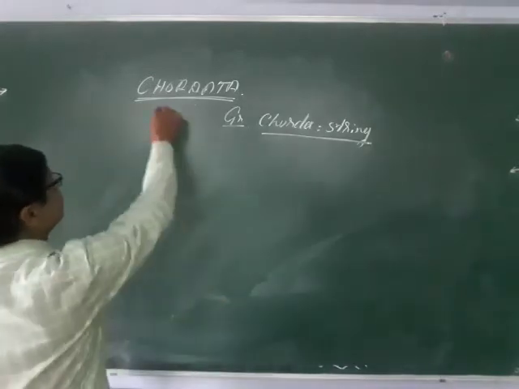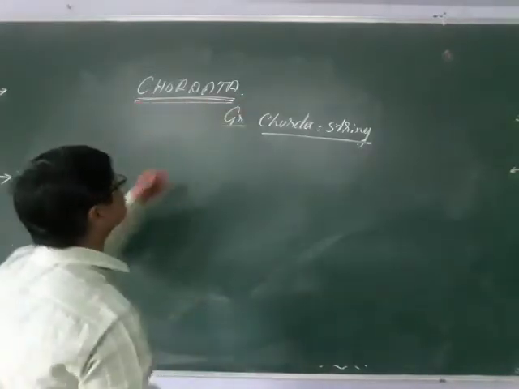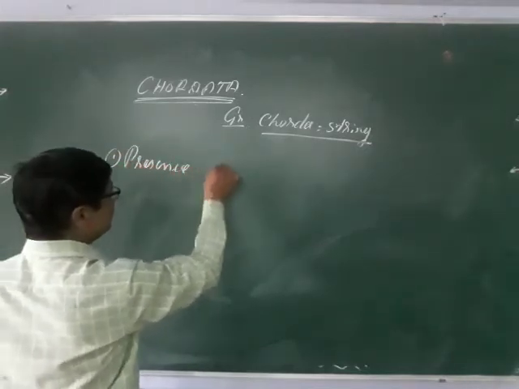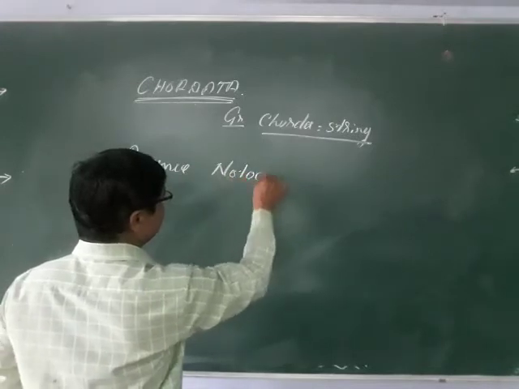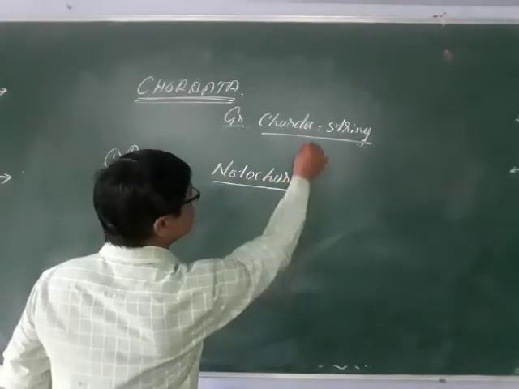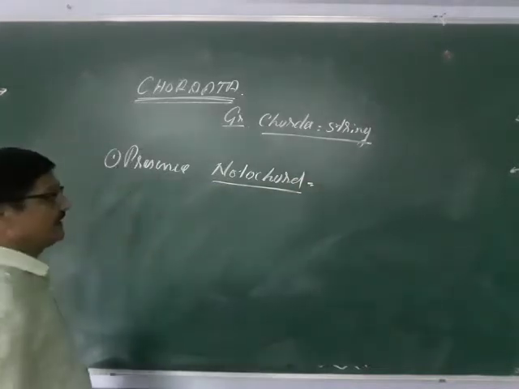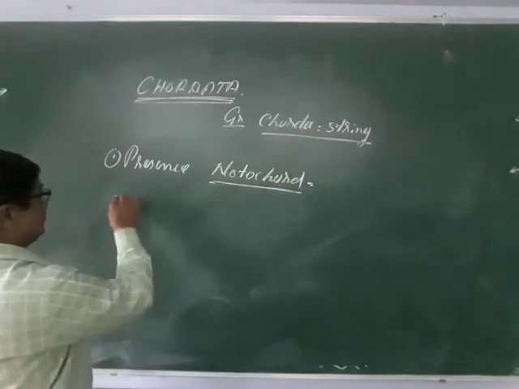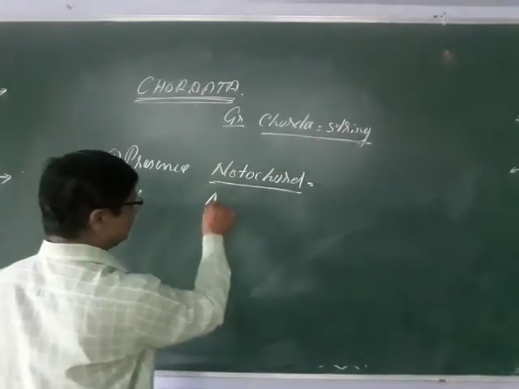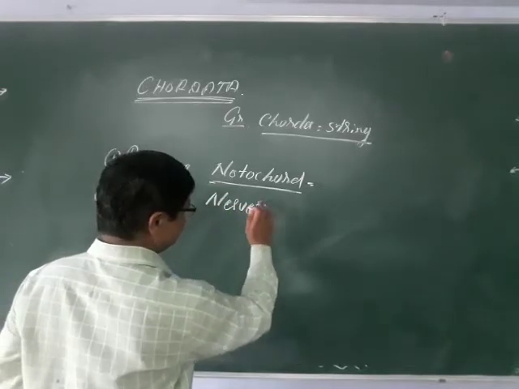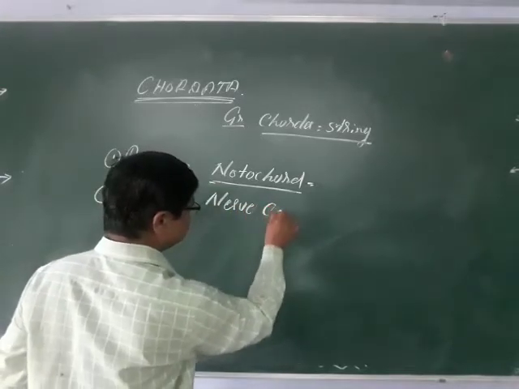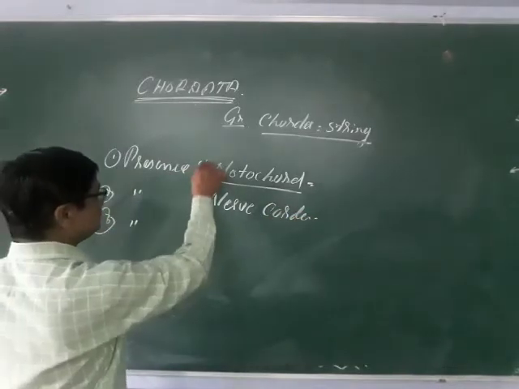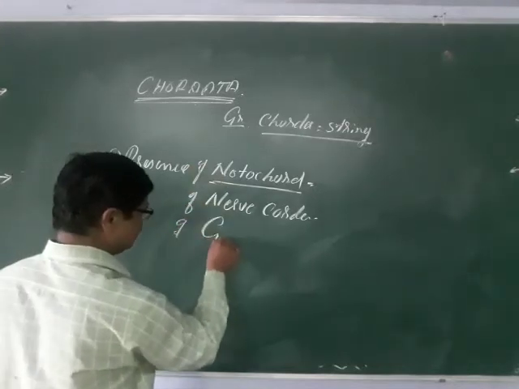How do you differentiate? What are the main properties of chordata? One is the presence of a notochord. This is the string line, the body structure in the lower forms. The second is the presence of a nerve cord, which I will explain first, and the third is the presence of gill clefts.